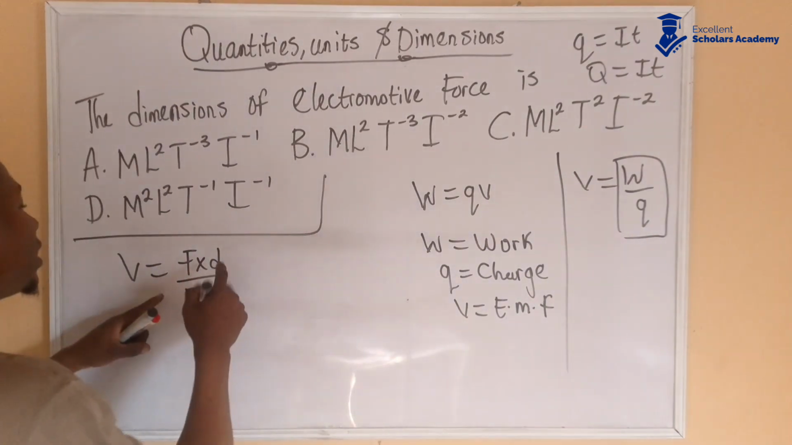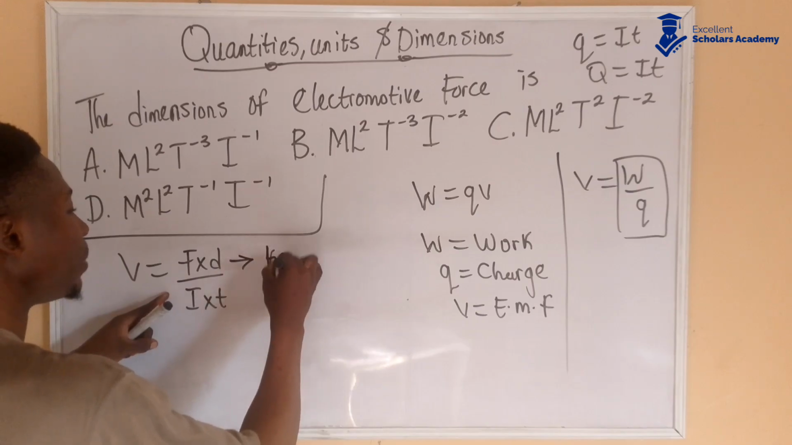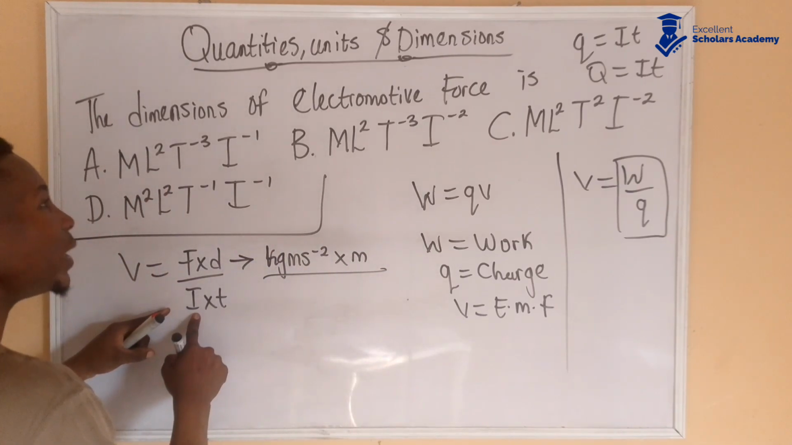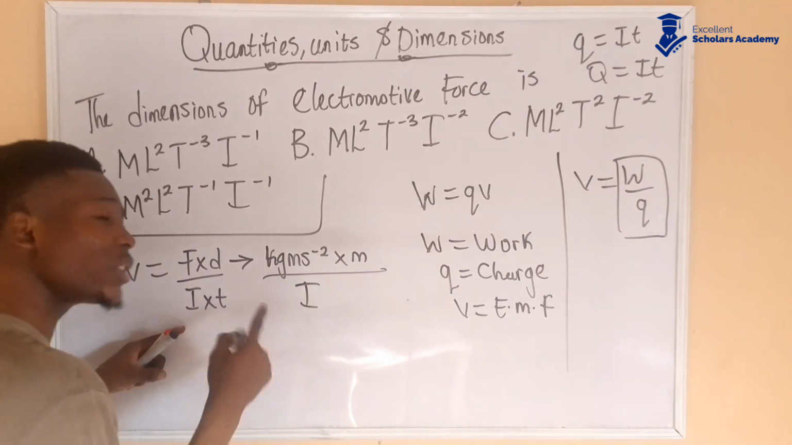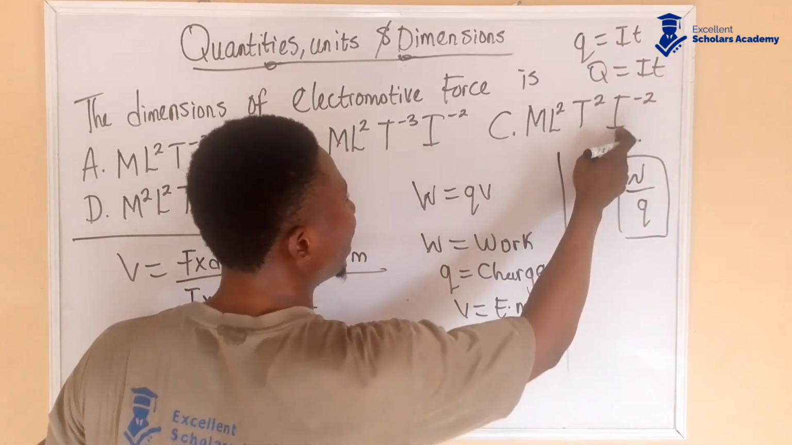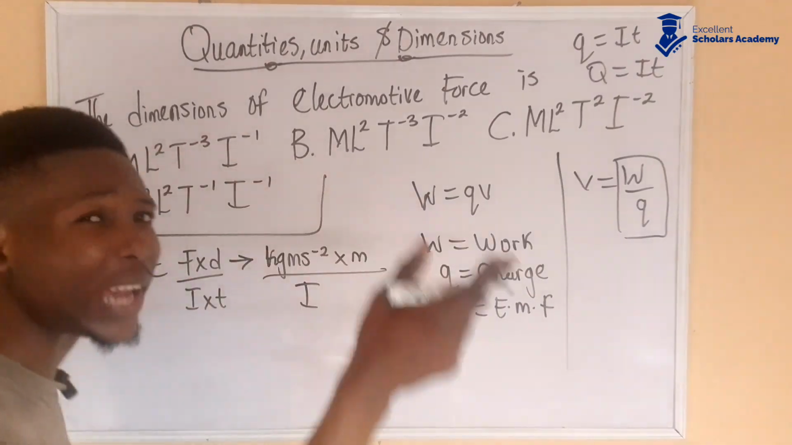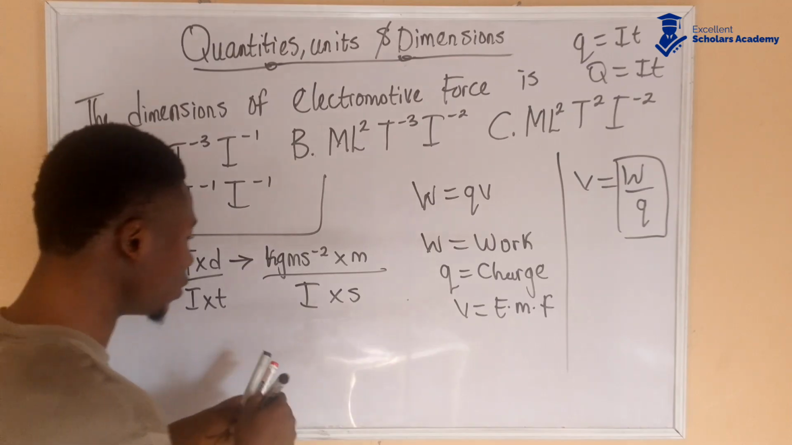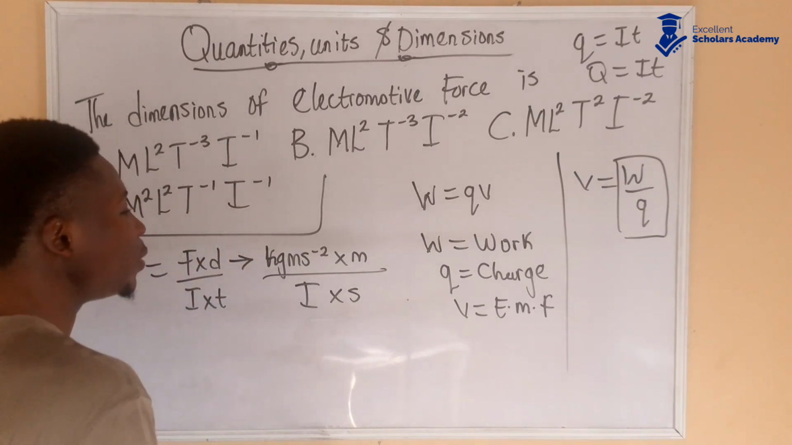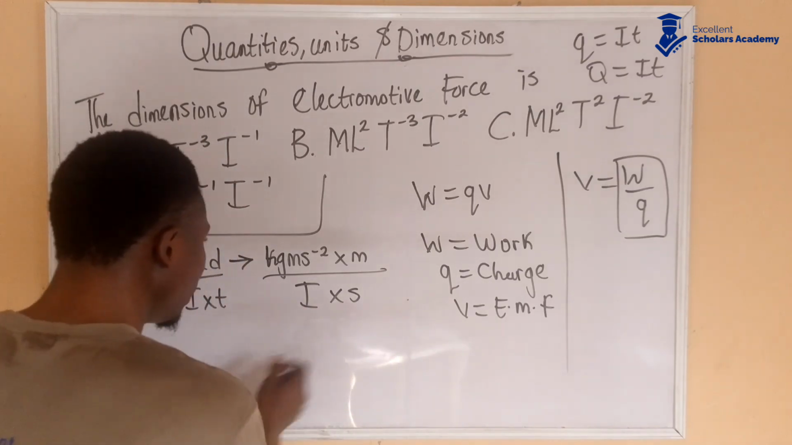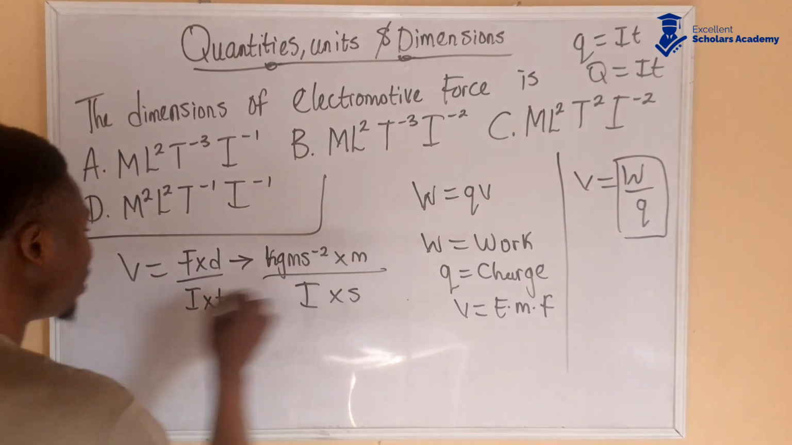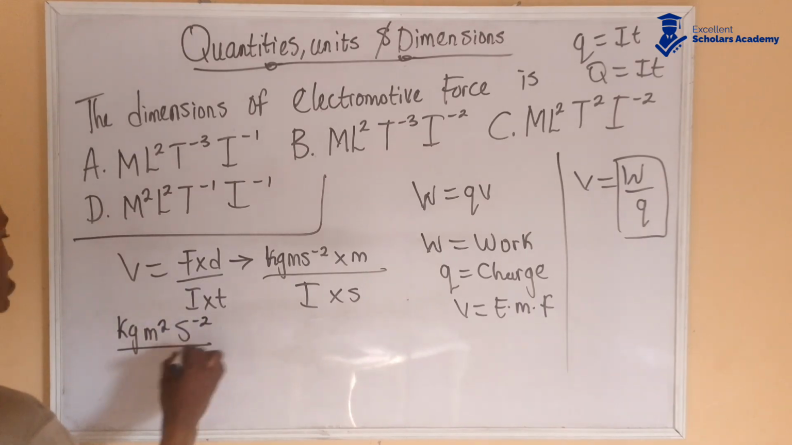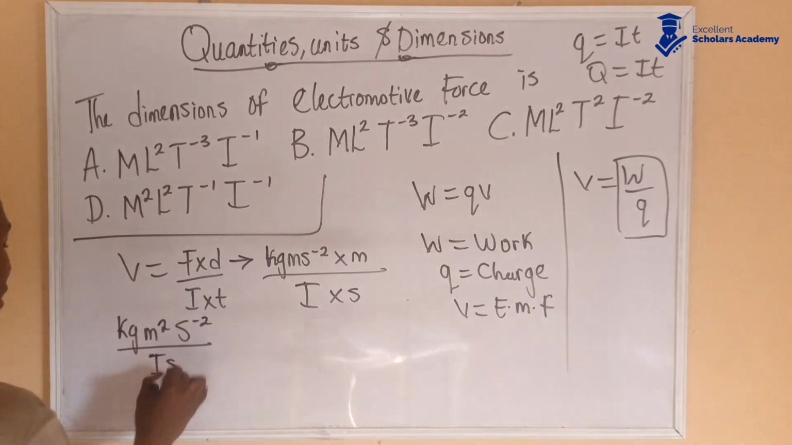Now this force is measured in kg m s to the power of -2, multiplied by distance, which is measured in meters, over current, let's leave it as I. Current is actually measured in ampere, but from the options you are already seeing I, so you don't need to represent it as ampere. Multiply by seconds, because time is measured in seconds. Now we're going to bring these two up. This m and this m become kg m squared s to the power of -2 over Is.